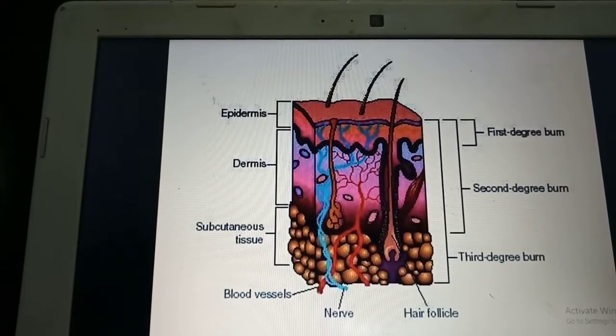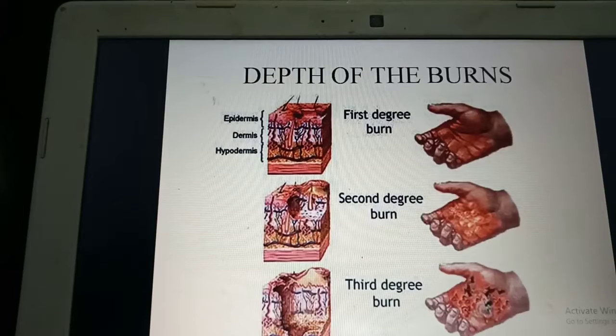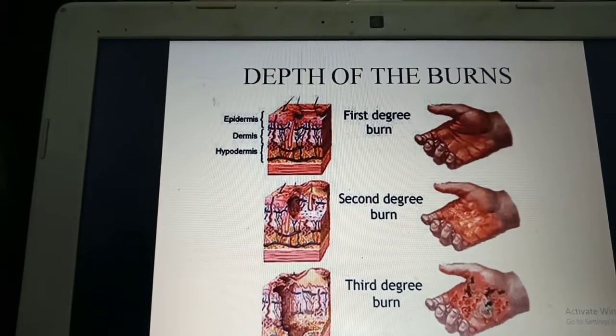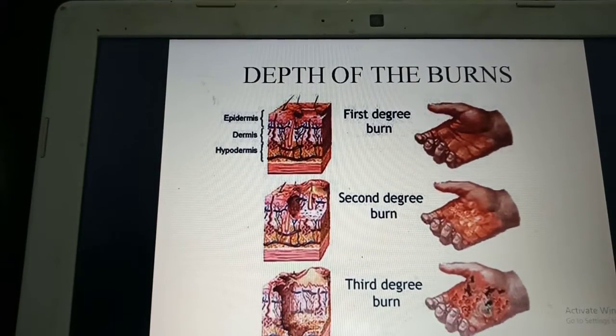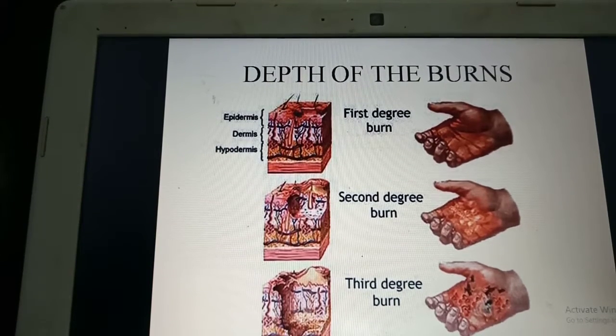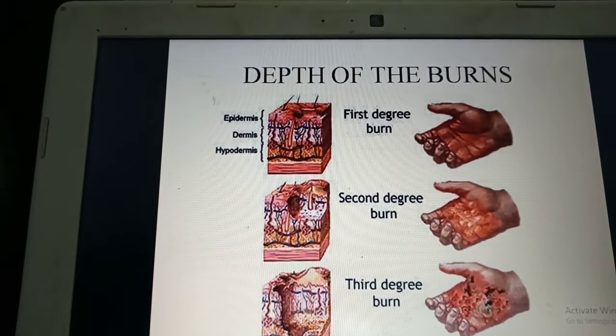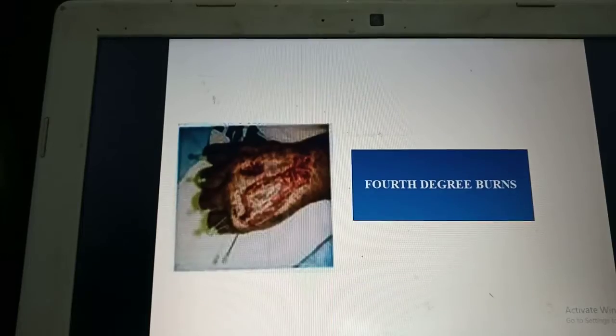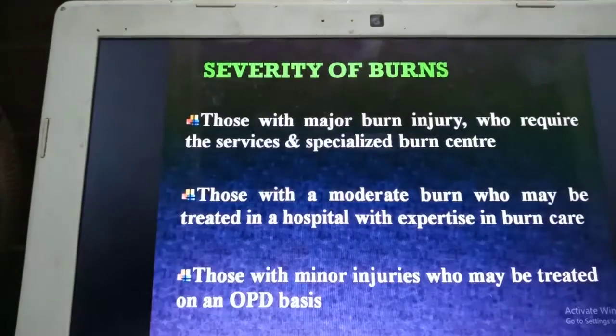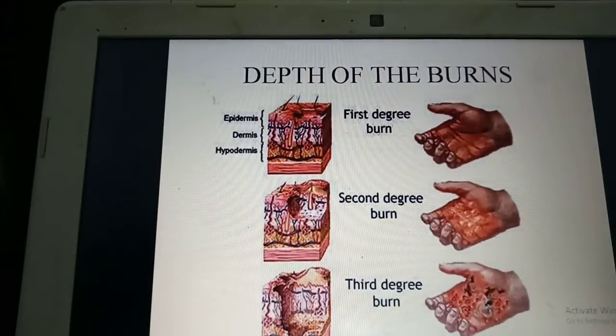So the first one that we will see is depth of burns. Based on the depth, we classify burns into 4 types. The first one is first degree burn, second degree burn, third degree burn, and the last one is the fourth degree burn. So first let me discuss the first degree burn.